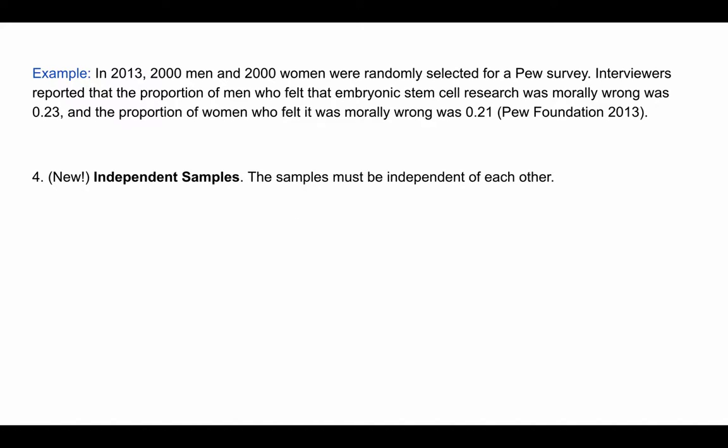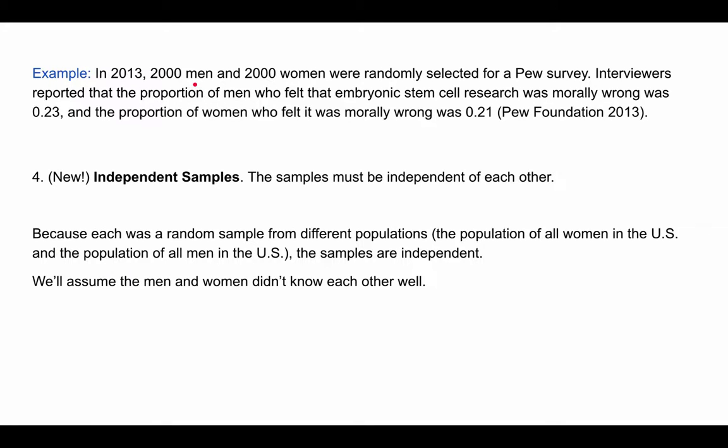Okay, so this is the fourth condition, and this is one we haven't seen before, and it's independent samples. So the samples must be independent of each other. This means that when you take the sample of men and the sample of women, the opinions of these people have to be independent of each other. So we're going to assume that we take a random sample from different populations, so population of all women in the US, population of all men in the US.